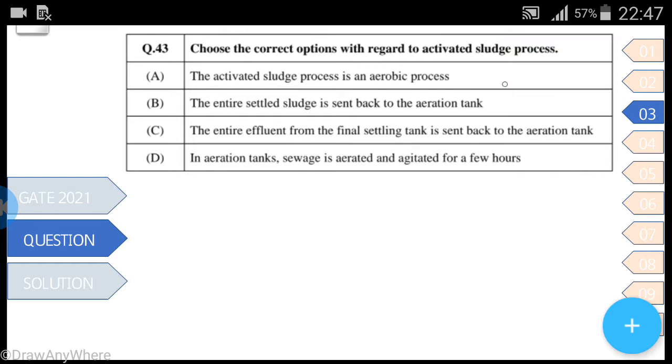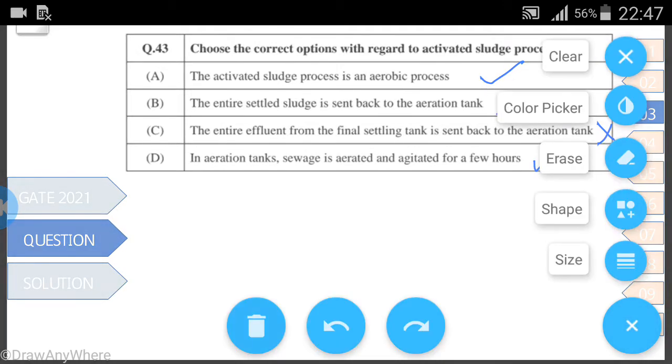Yes, the activated sludge process is an aerobic process, correct. The entire settled sludge is sent back to the aeration tank? No, it is not possible to send all the settled sludge. Similarly, the entire effluent from the final settling tank is sent back to the aeration tank? No, it is not that easy to send the entire effluent. And in the aeration tank, sewage is aerated and agitated for a few hours. Yes, this is correct. So A and D will be the correct answers. Let's see it in detail.